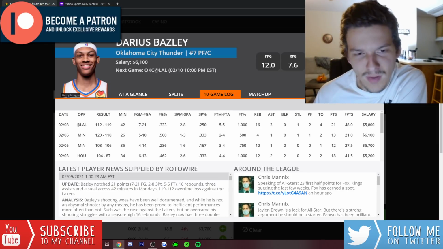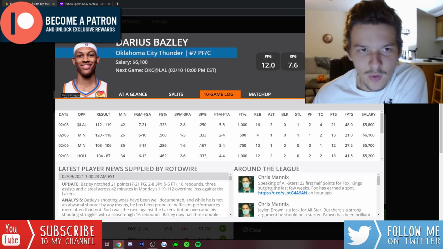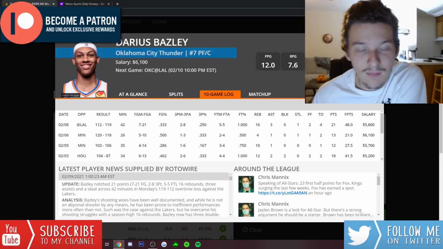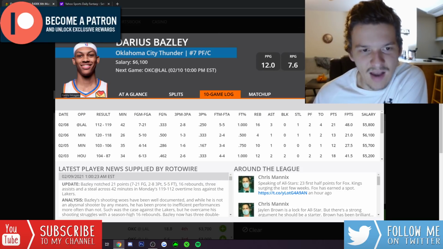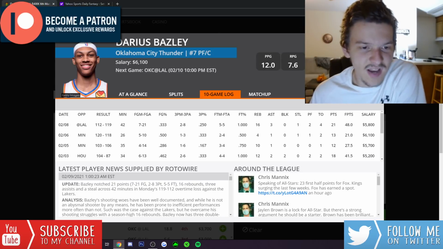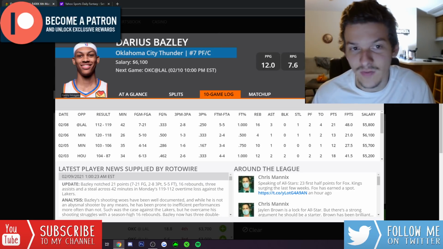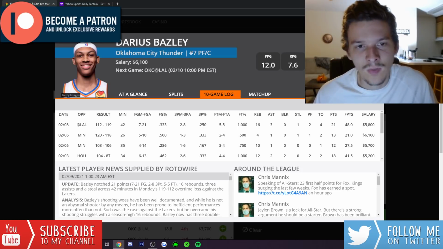He got 42 minutes last game in overtime and had 48 DraftKings points. If we're going to get 36, 38 minutes from Bazley, he might be the backup center behind Horford. He was last game. They do have Isaiah Roby back for this one, but there is a good chance you see Isaiah Roby actually start. I don't know if that's going to happen, but we'll just have to wait and see.